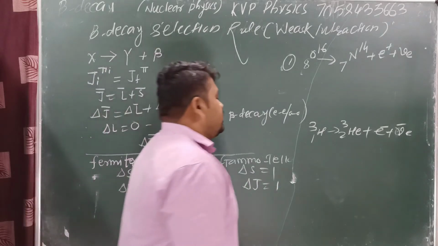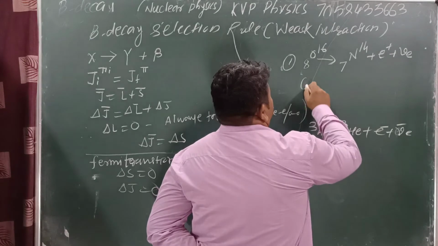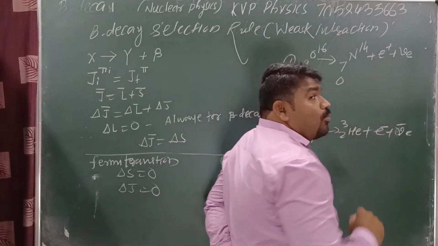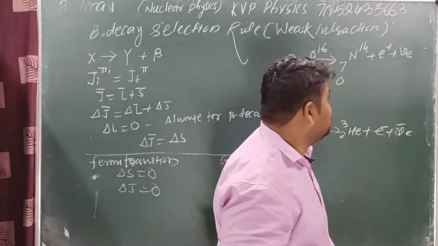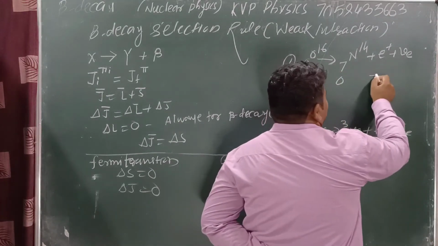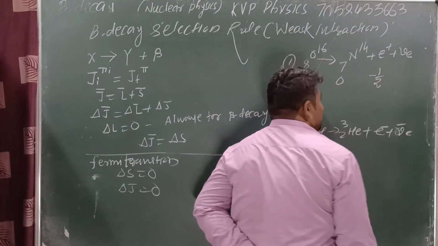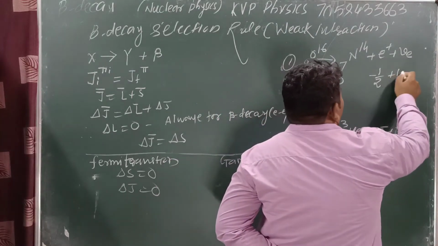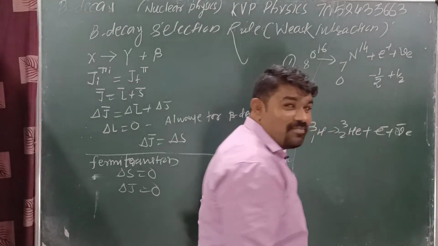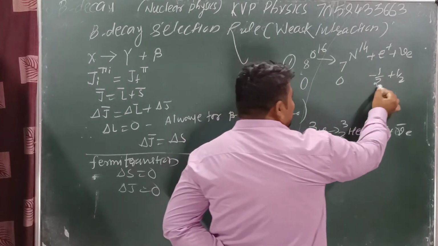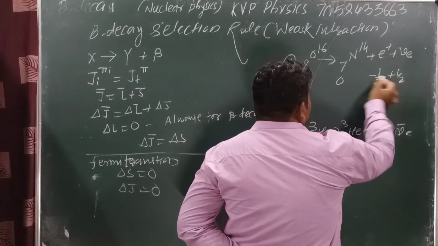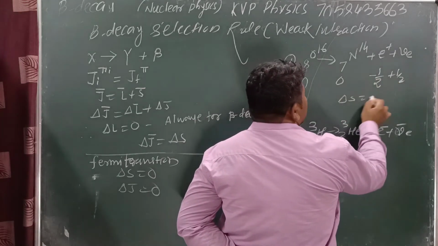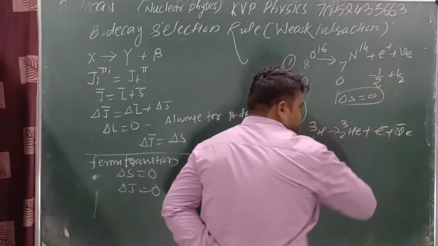Second, here the S value is 0. Here this one is a positron, an antiparticle, spin is -1/2. The neutron is a particle, spin is +1/2. So the S value is minus 1 by 2 plus 1 by 2, which is 0, and the right-hand side is 0. 0 minus 0, delta S is equal to 0 for this reaction.